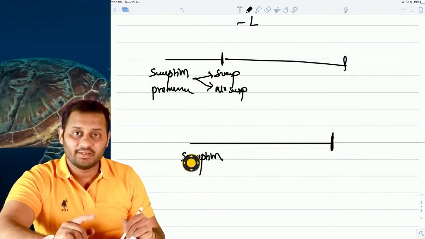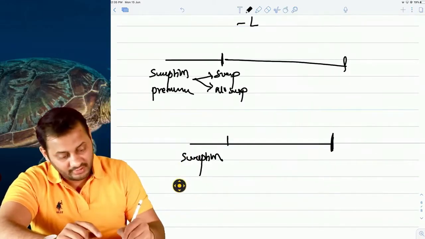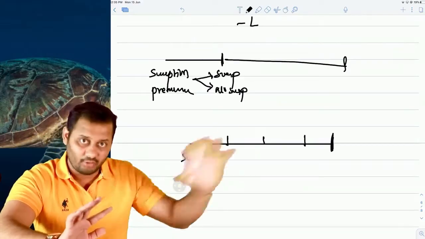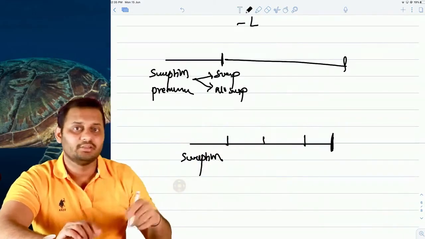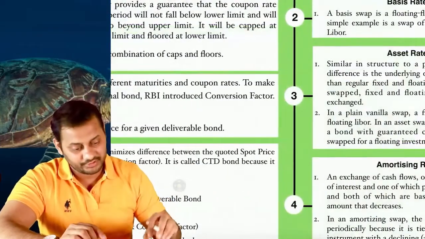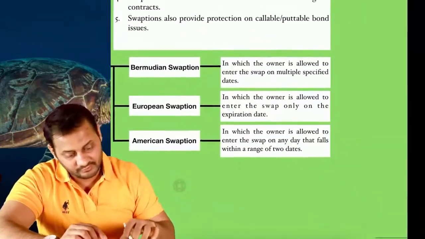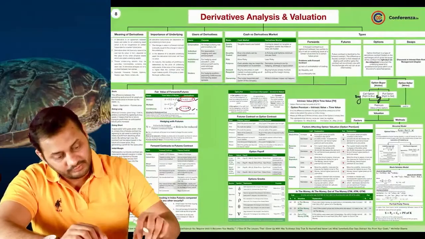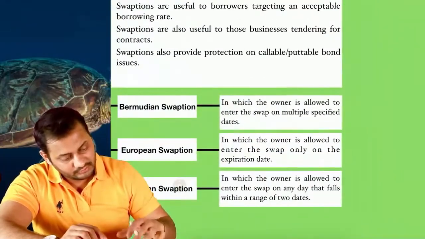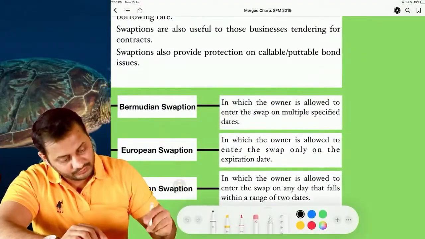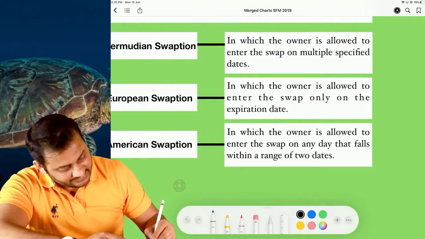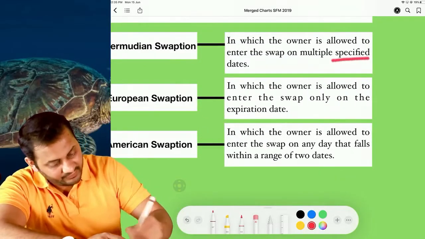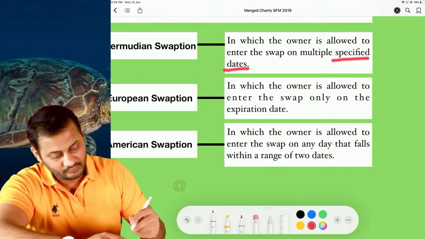And if you can exercise this option only at given intervals, not all the time, but on given intervals only, then it is Bermudian swaption. So let's have a look. I will write down. I will make sure that you also mark this in your chart. Bermudian swaption means you can exercise this option on specified dates, not all.